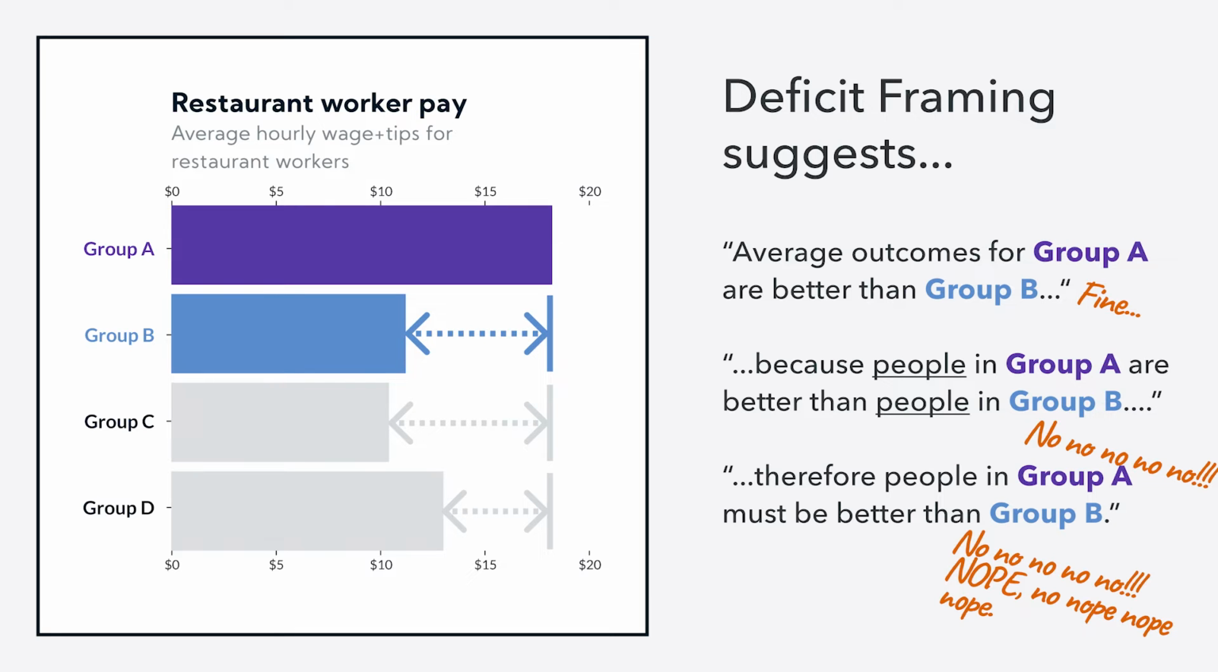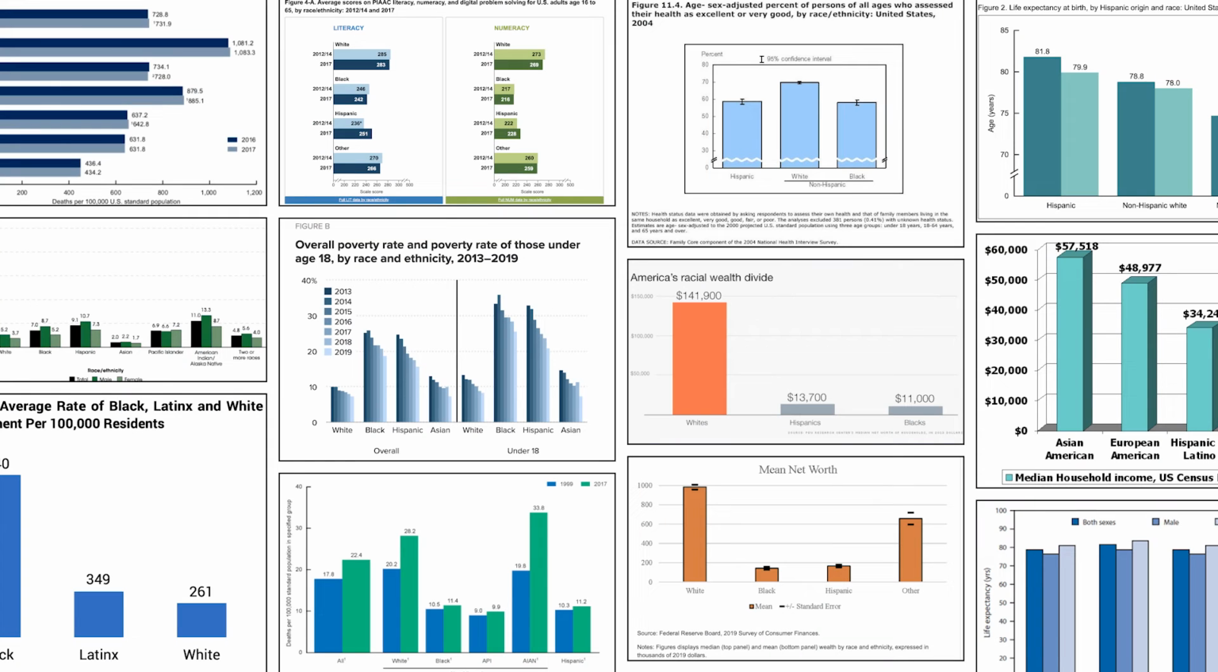Then the real damage. If you believe that the outcome differences are because Group A is better than Group B, you implicitly believe that Group A is better than Group B, and that's stereotyping. Even though charts like these only show differences in outcomes, they can be misread as evidence for intrinsic differences between people. Because so many social disparities favor majority groups, there are a lot of charts out in the wild that can be misread as evidence for harmful stereotypes about the people being visualized, particularly when they represent minoritized communities.